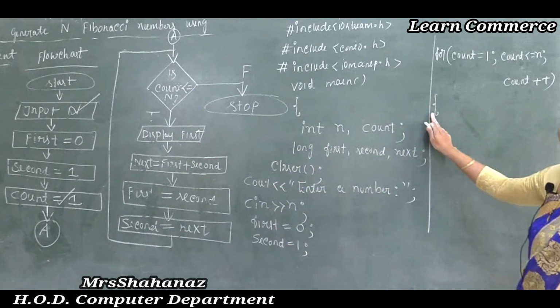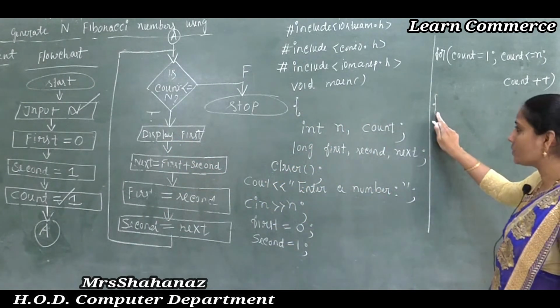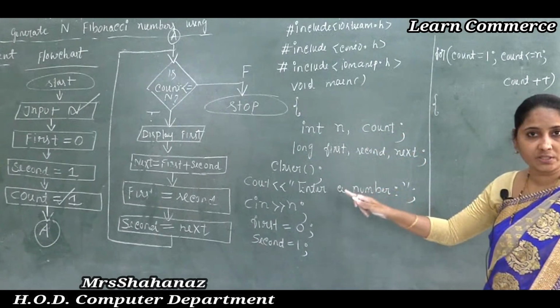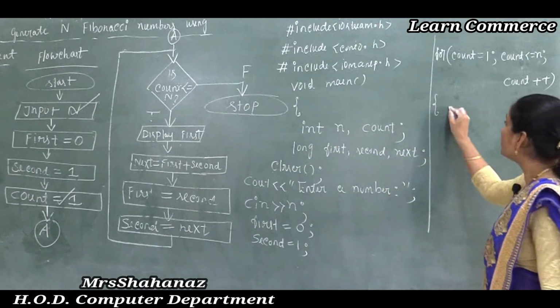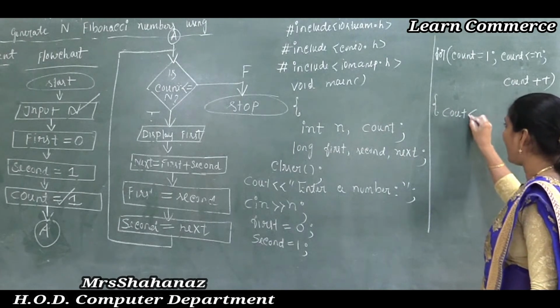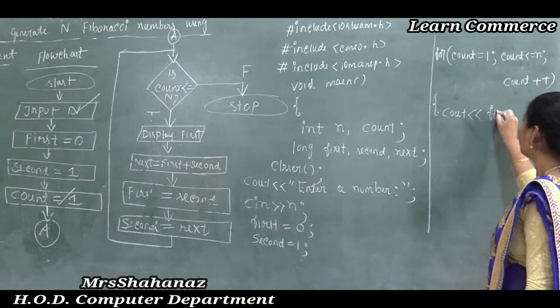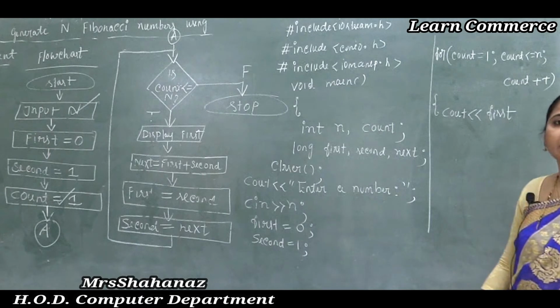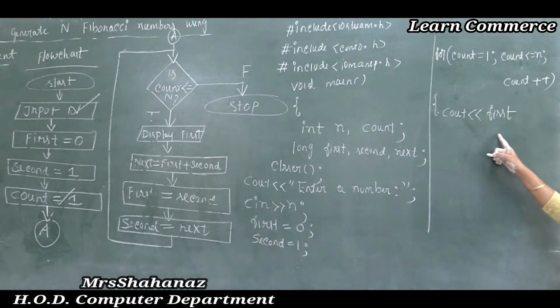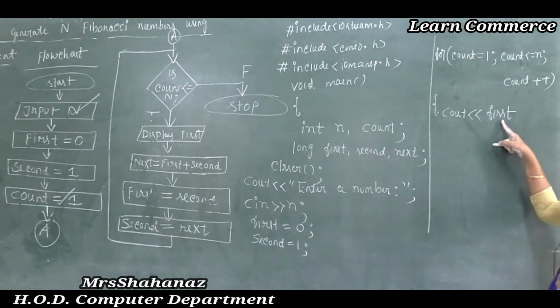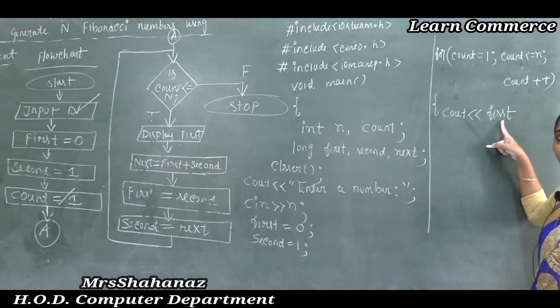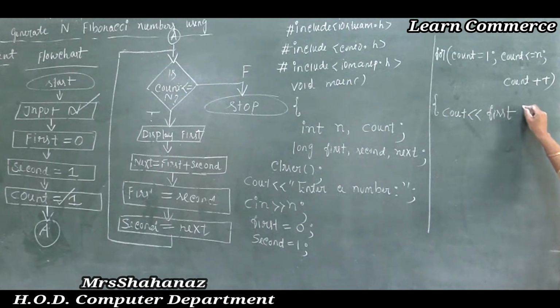So I open the flower bracket here. Now first of all, display the first. Display means sure we need to write the cout. Okay, cout first. As we know, if you are using double quotation, such variable first means it is going to display as a message. If you are not using double quotation, whatever the first values are there, 0 and 1, are going to display. And next, I need some space between the values.